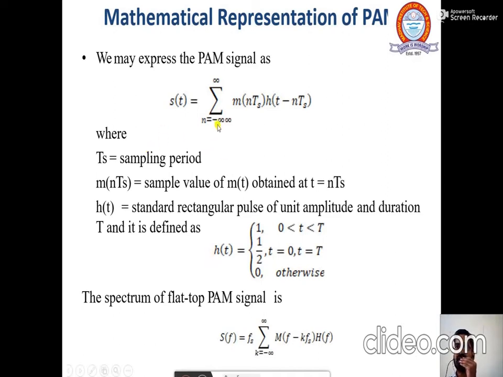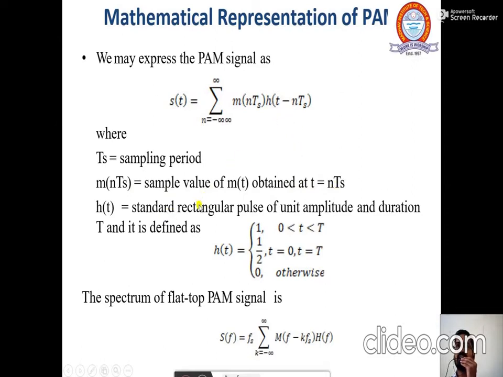So this is the mathematical representation of a pulse amplitude modulation. So we may express the pulse amplitude modulation signal as s(t) equals the summation from n equals minus infinity to infinity. We are considering an infinite length pulse train, n from minus infinity to infinity. Then m of nTs, then h of t minus nTs.